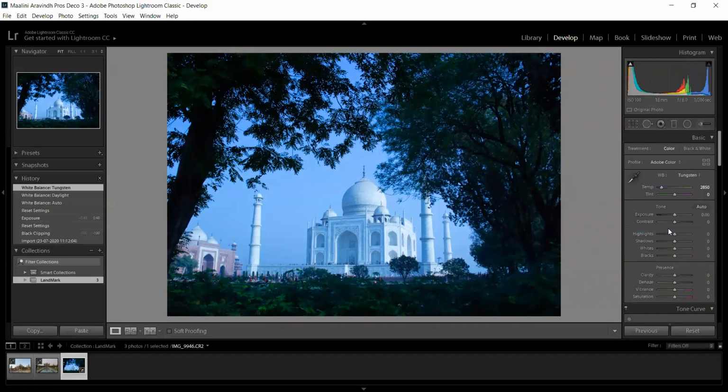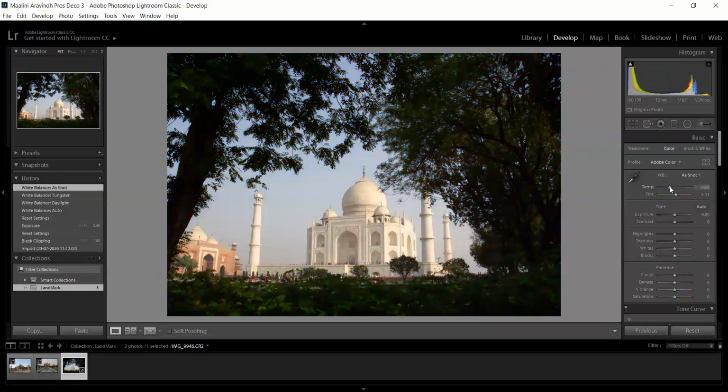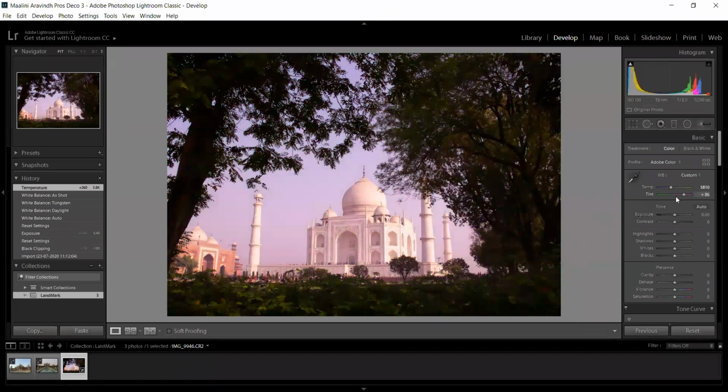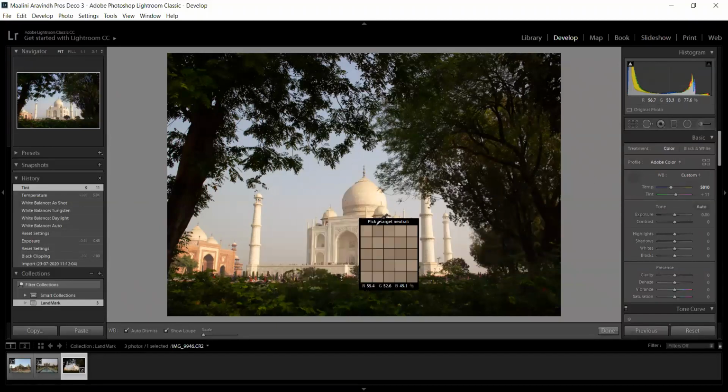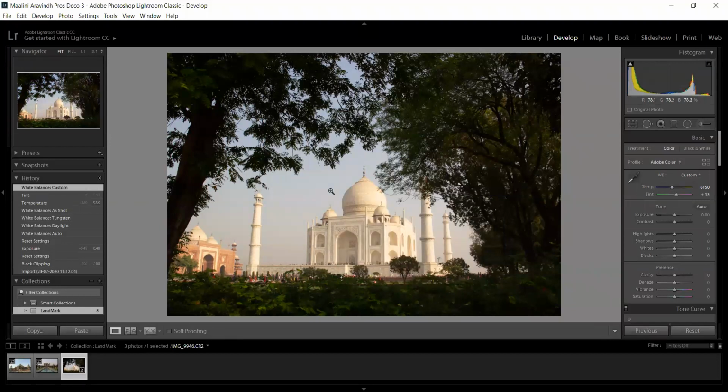Here we can also adjust it manually, so I am adjusting it manually. Or else, if you have a clear idea about the image, you can use the white balance picker tool. You just click it, find a white space in the image and click it, and it will set the white balance for you.